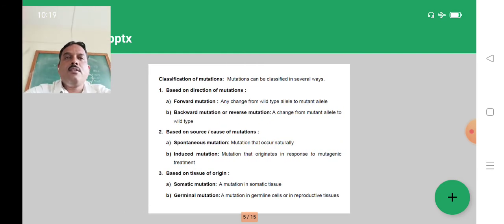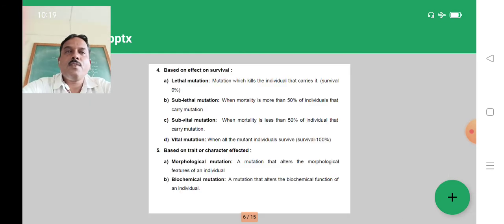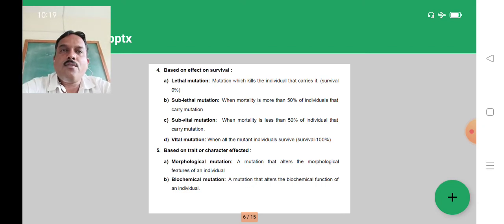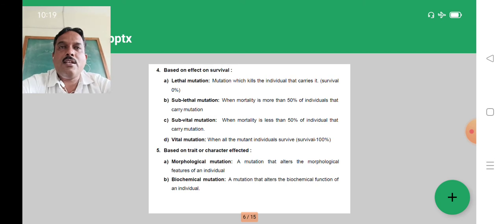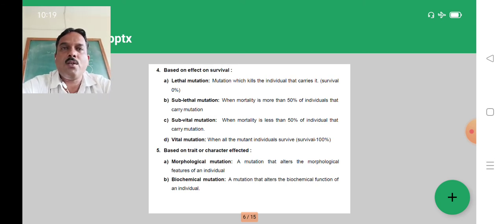Next one, that is the classification on the basis of effect on survival. That is also an important one, because mutations are generally harmful. This is one of the important characters. So lethal mutations may be, that is when we give the mutagenic treatment, 100% of the individuals die. So the survival percentage is 0%.